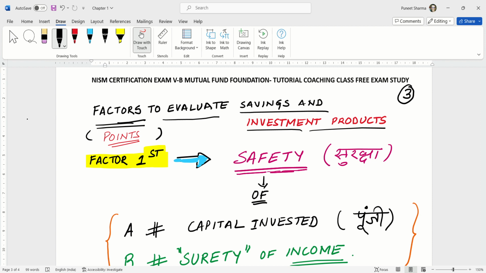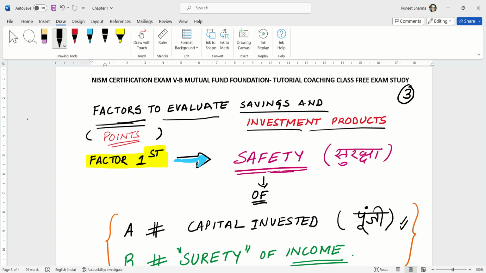What does it mean? It means if we have a savings product or an investment product, on what factors or points should we evaluate these products? The first factor, or point 1, is safety. We should see whether the capital invested in these products is safe or not. Capital, also called punji, if that is safe, we should go for that investment.